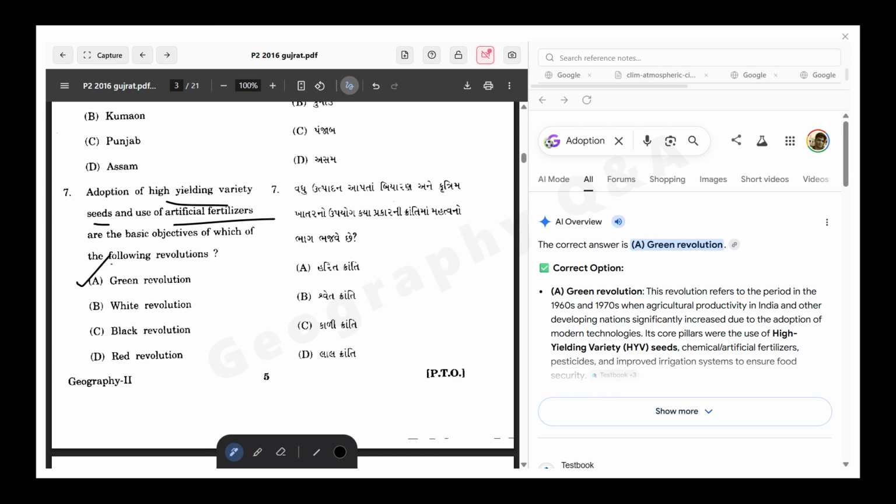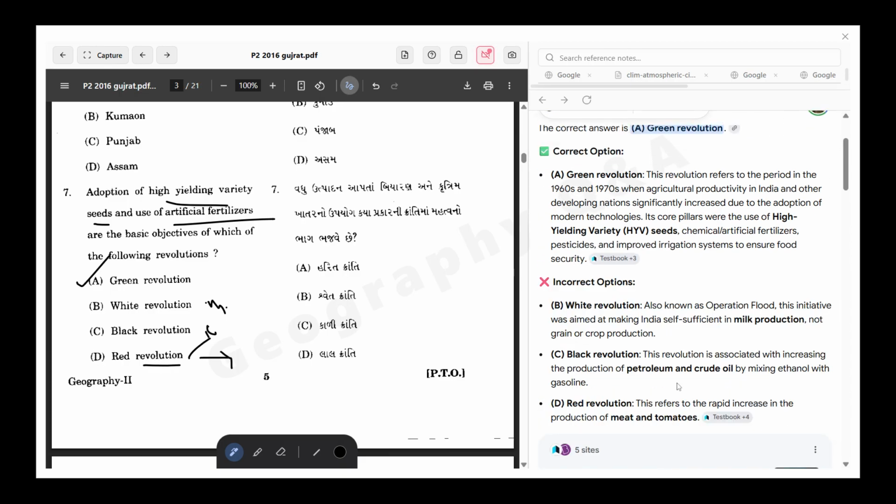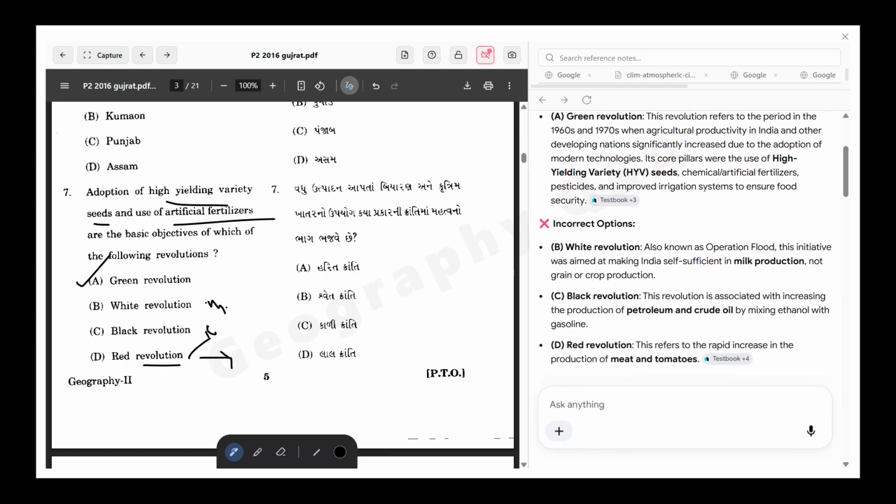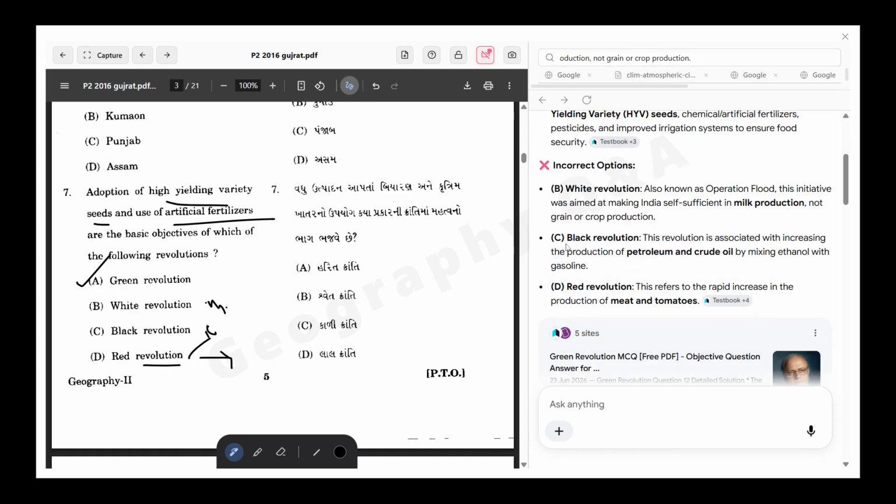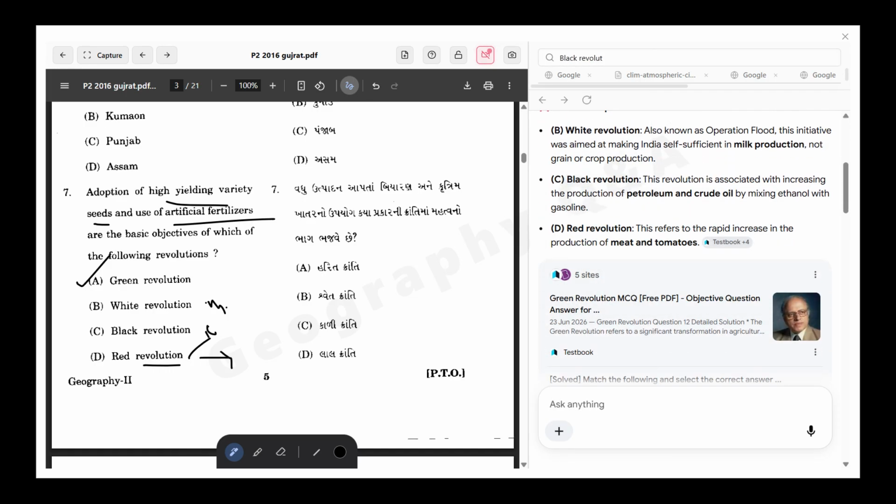So the green revolution is related to high yield variety seeds and fertilizers. The white revolution is related to milk production, the black revolution is related to petroleum and crude oil, and the red revolution is related to meat and tomatoes.